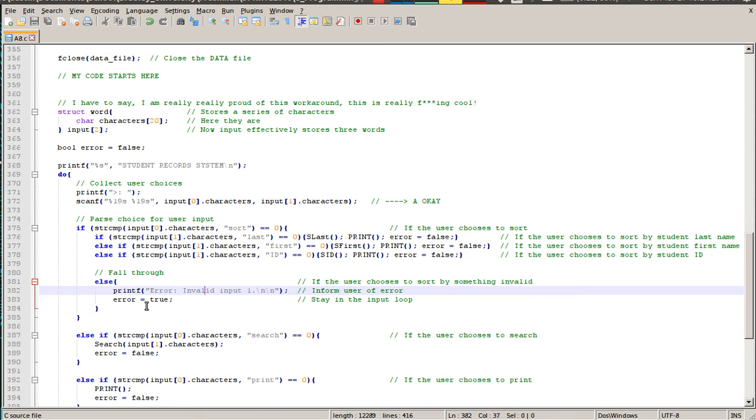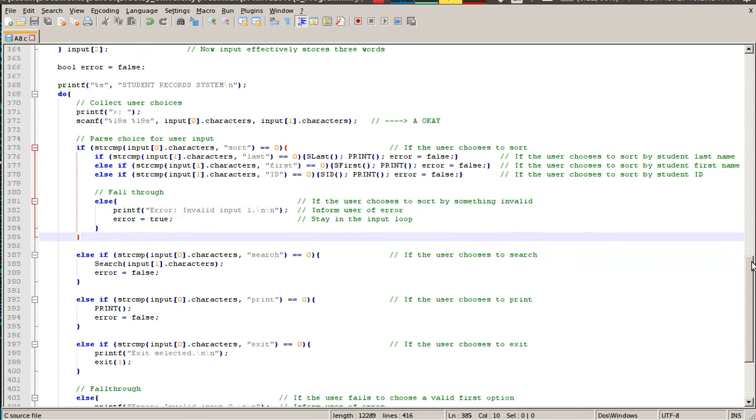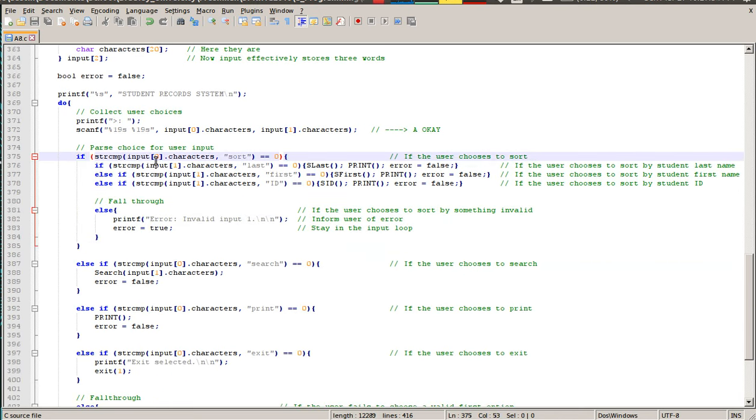Anyways, so the next if-else here checks again for argument 0, which would be the first argument that the users put in, and it says, well, what if that's search? So the user can search. From there, it will actually go into the search function, which I'll demonstrate later, and then it will find out what you want to search by. I even found a paradox there that required the use of recursion, and that was really exciting. Now the third option is print, where it just prints the actual records as is. And in case the users want to exit, they can type in exit, and it will do just that.